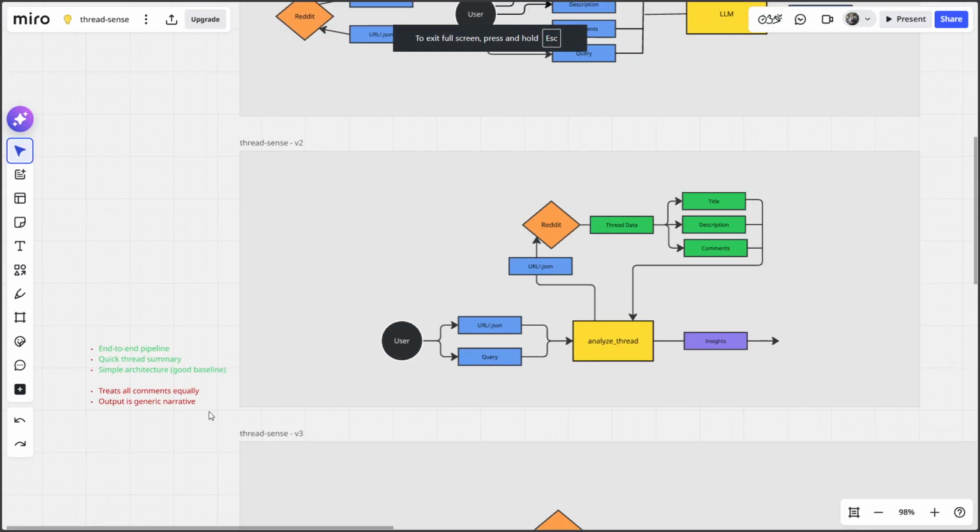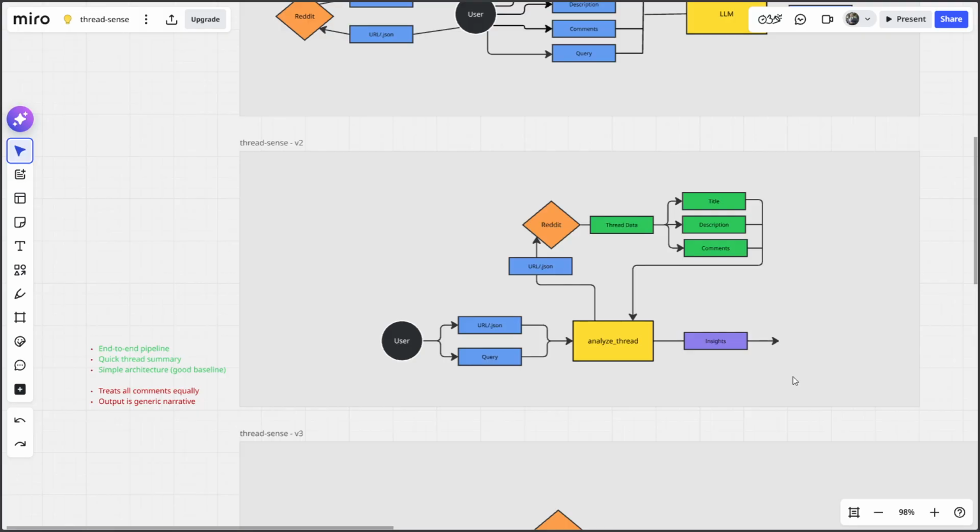And second is the output is too generic. All we said was, hey, summarize this. We don't want it to simply summarize it. We want to find insights, or find some underrated comments, some arguments, counter arguments, and so on. And all of this can be done only with a stronger prompting, a more structured prompt, giving it examples of how you want the data to look like, and enforcing more structure to it.